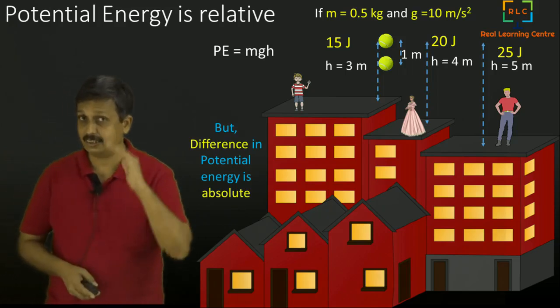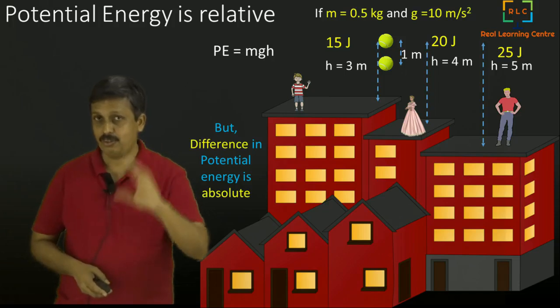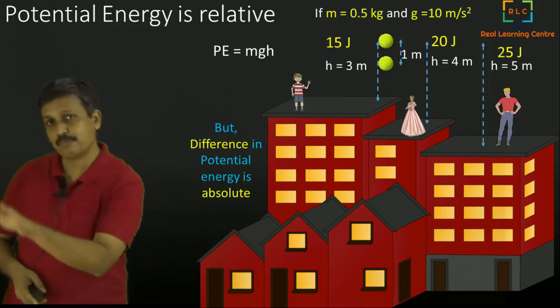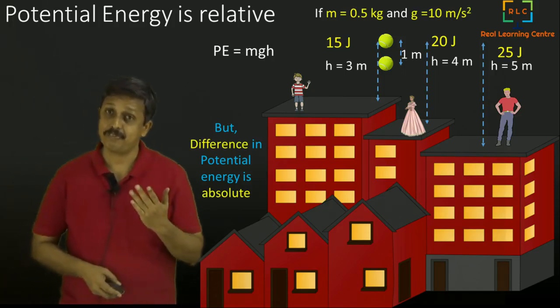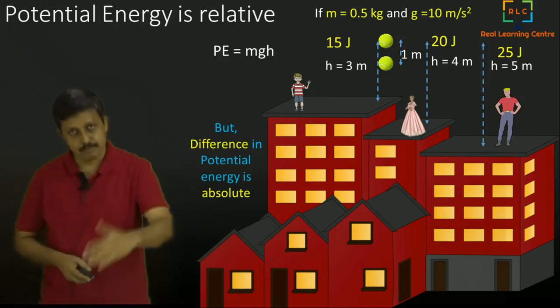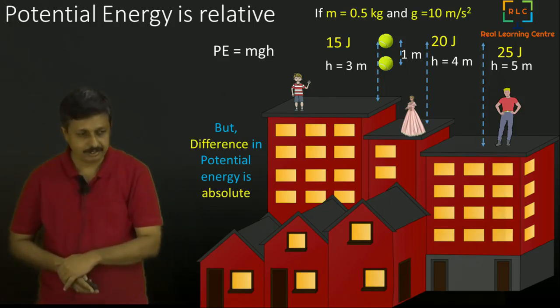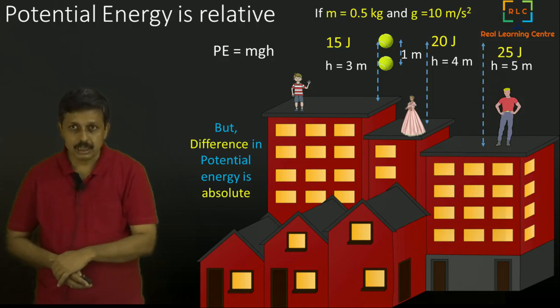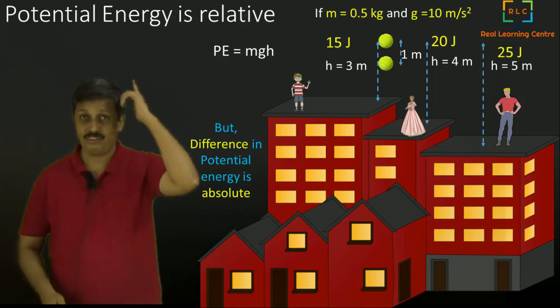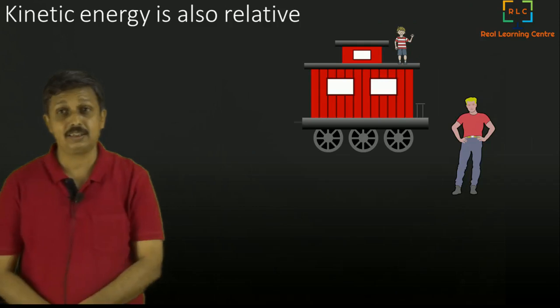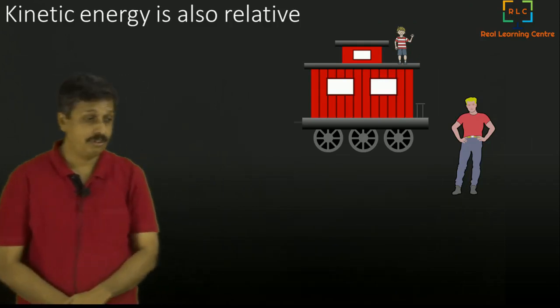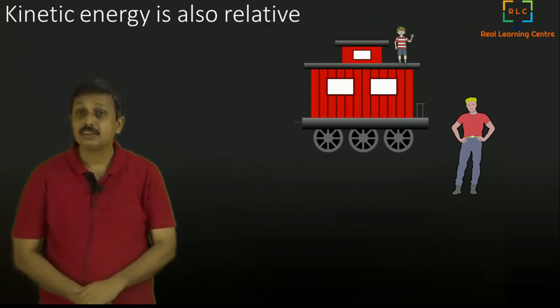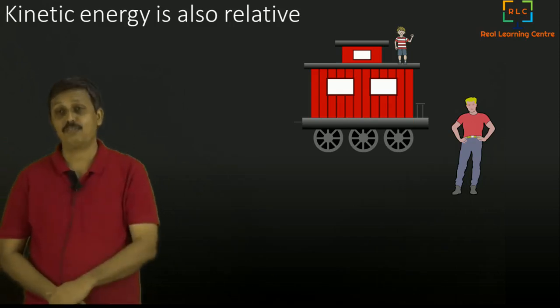Please understand this. The difference in potential energy is absolute, whereas potential energy is relative with respect to the height from where you measure. This is true in almost all the cases. Now, what about kinetic energy? Is that relative or absolute? Let's see. Kinetic energy is also relative.